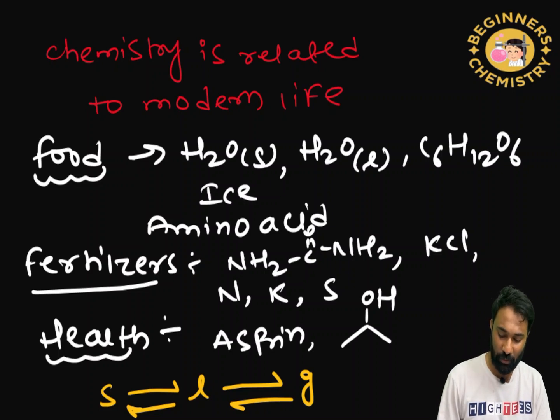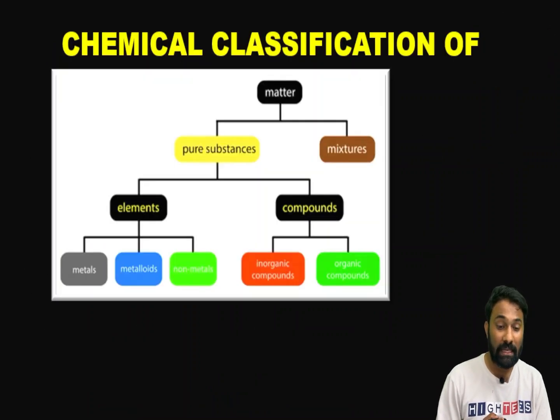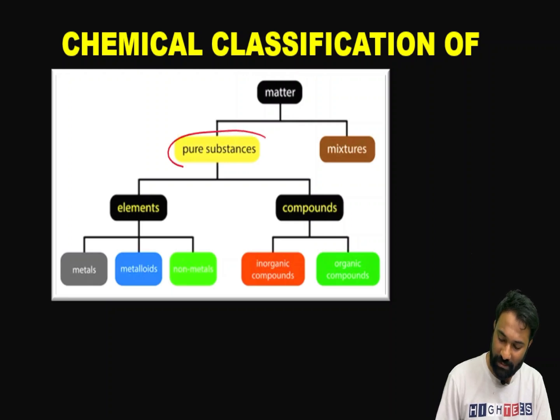Next we are going to talk about the chemical classification of matter. Matter has been divided into two types: one is a pure substance and one is a mixture.